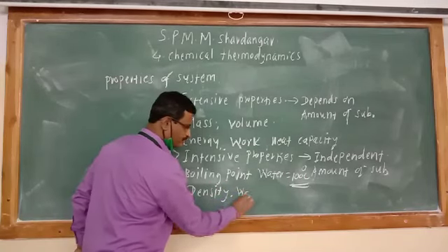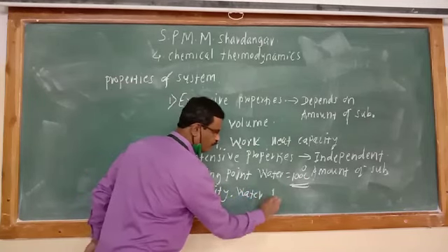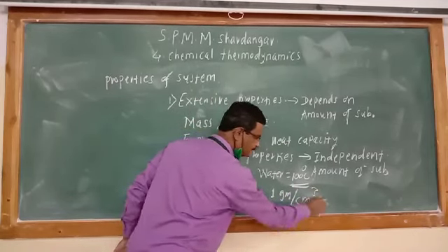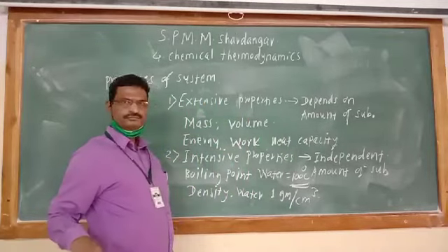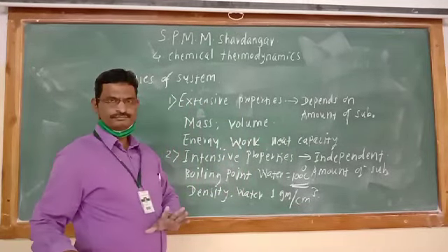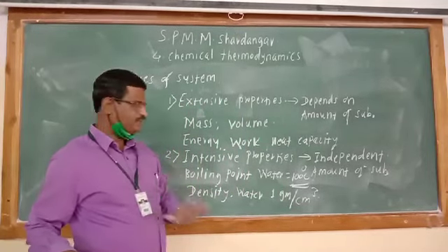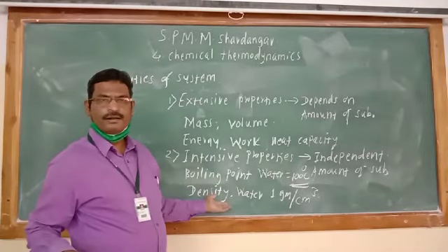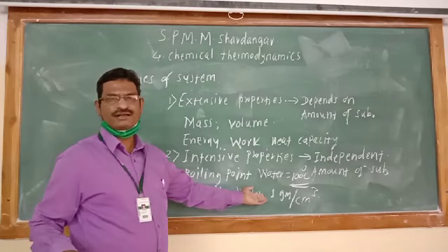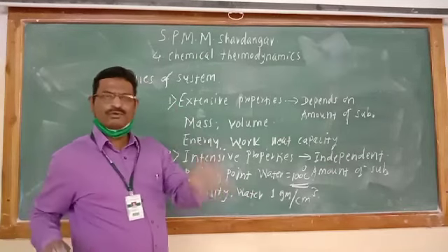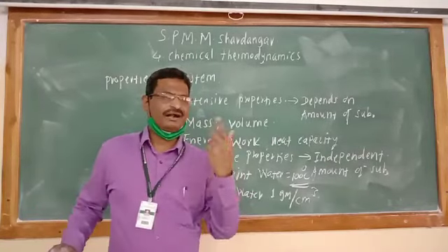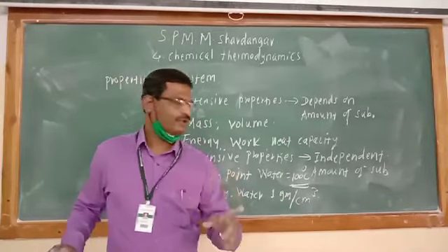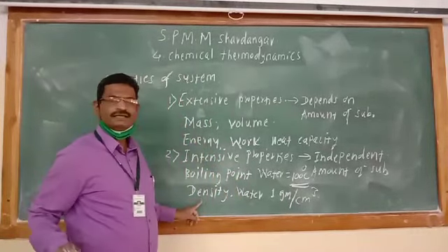Density of water is 1 gram per centimeter cube. At constant temperature, density is always constant. We are considering 1 gram per centimeter cube. Whether we have 10 liter water, 100 liter water, whatever may be the quantity of water, density is always constant.